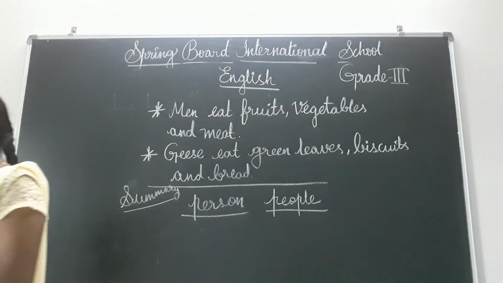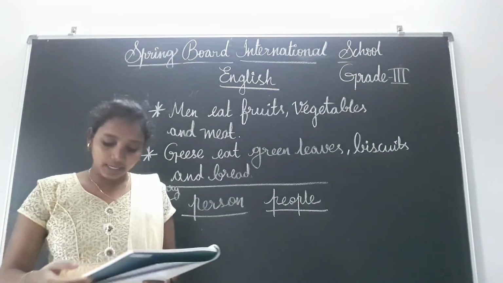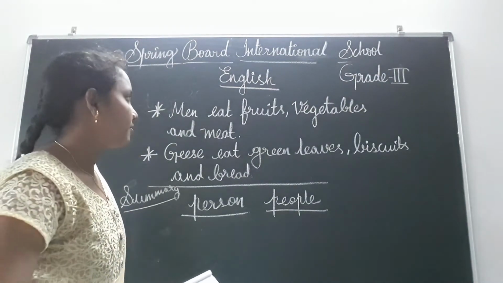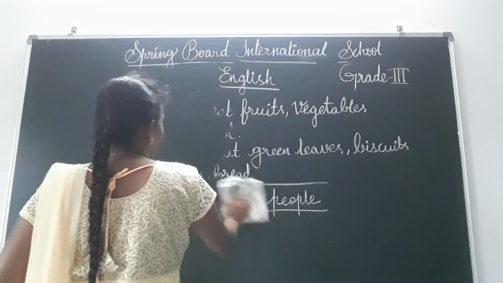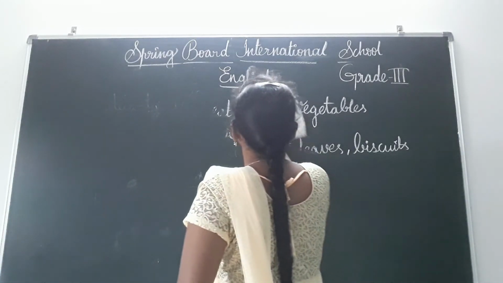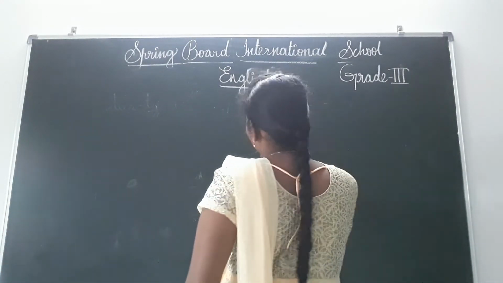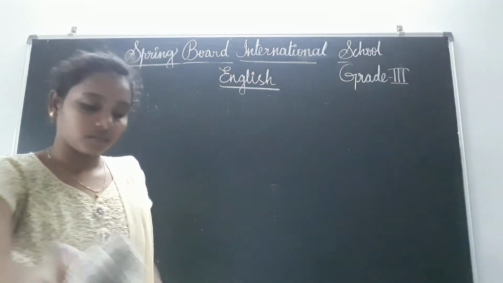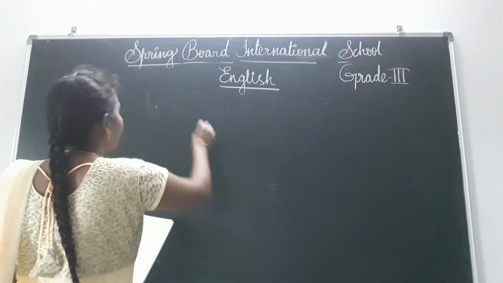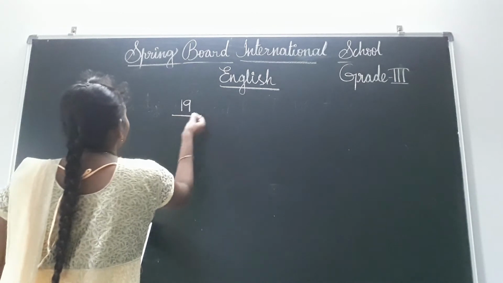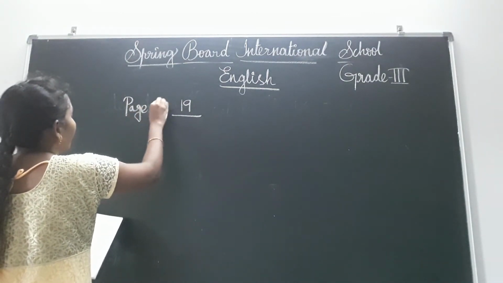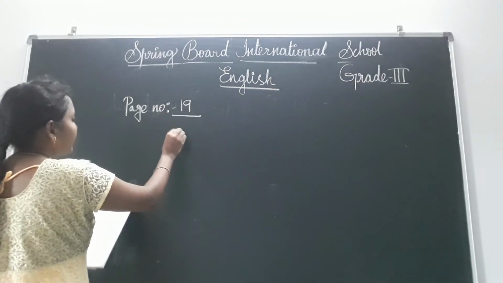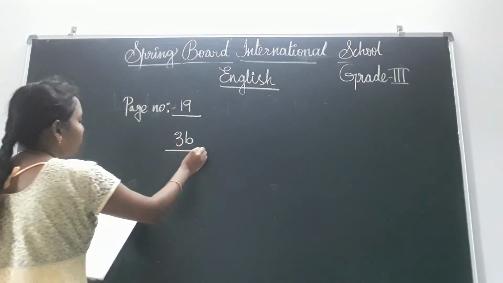Now take your homework, children, in 3B companion, page number 19. Open. Page number 19, 3B. What is there?